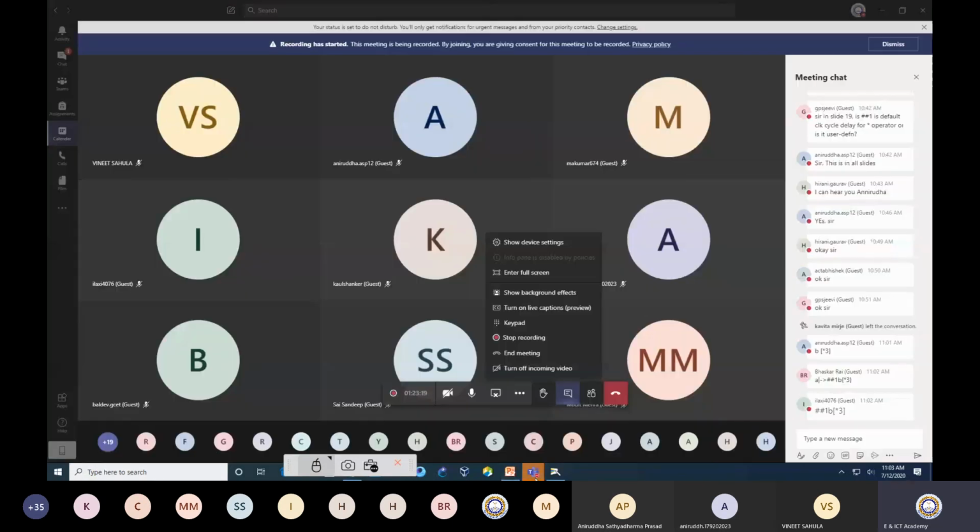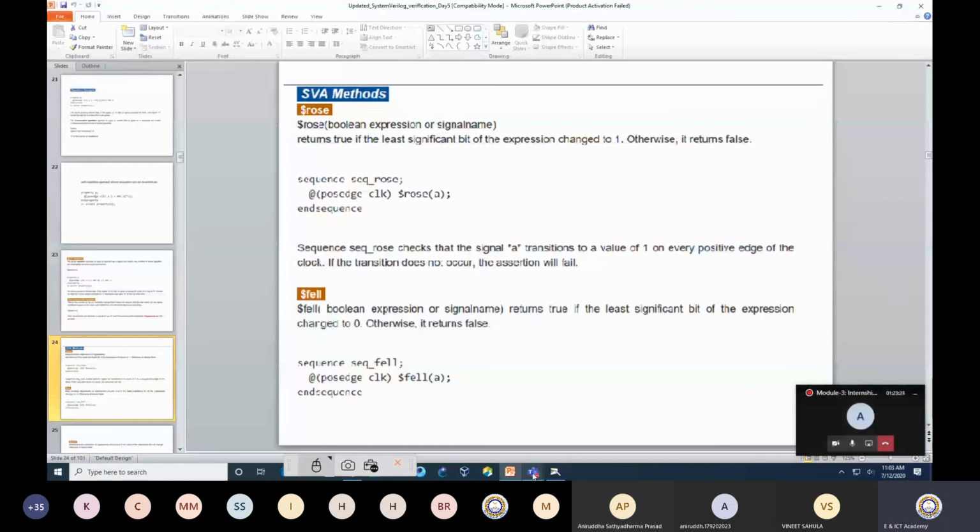The $rose, I think somebody has given the answer, very good. So $rose is applicable when there is an event, when the value goes from 0 to 1. Whenever the value goes from 0 to 1, I consider that it is a rising, written as rose, and when it goes from 1 to 0, it is defined as a falling.